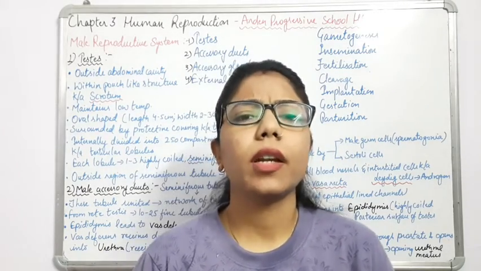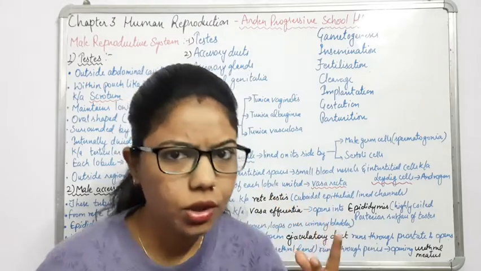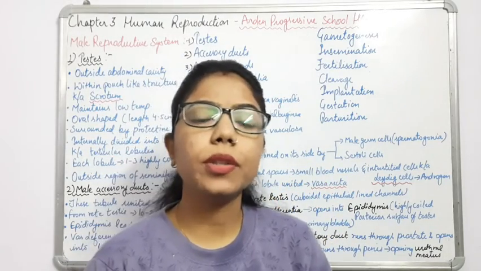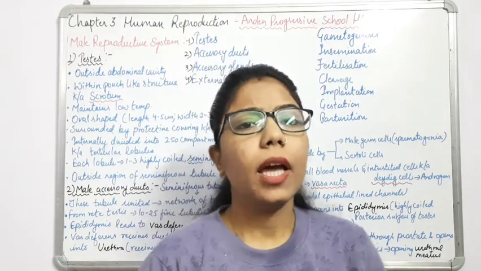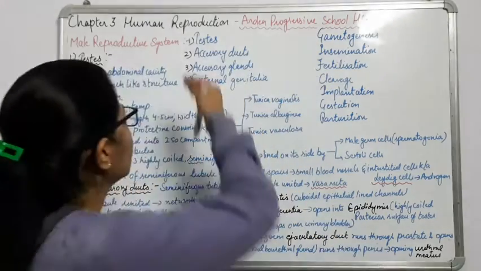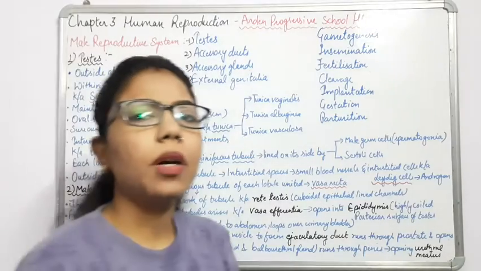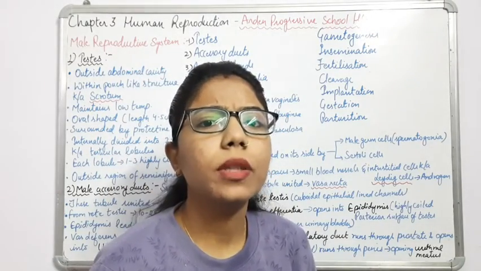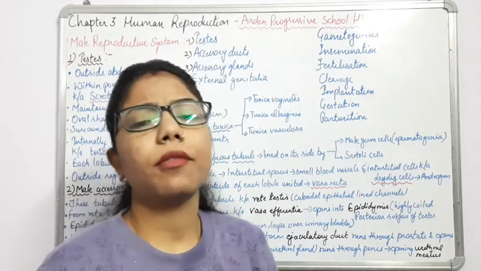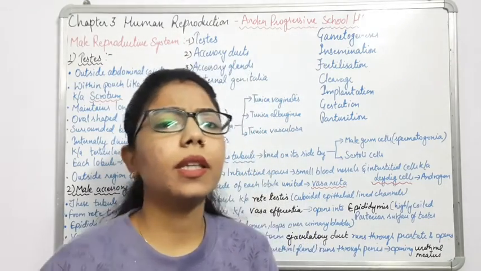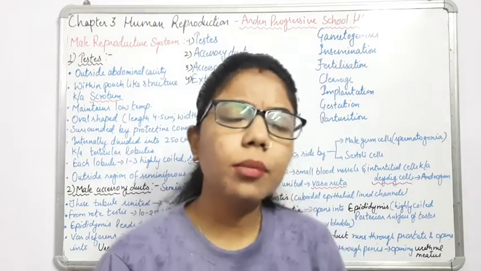First of all, what is reproduction? It means to produce again and again the copy. Here we are talking about the human, so that's why the chapter name is human reproduction. How do humans produce their generation again and again? And we know that the reproduction that takes place here is sexual reproduction.